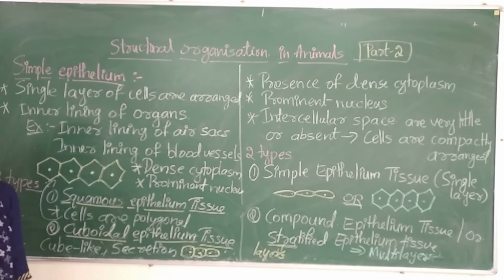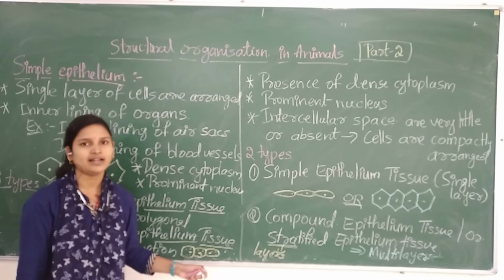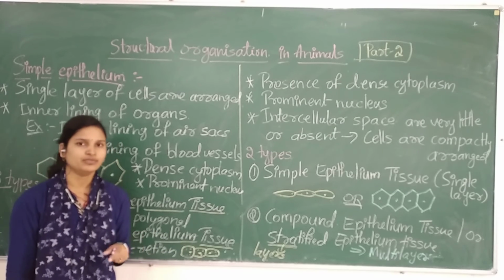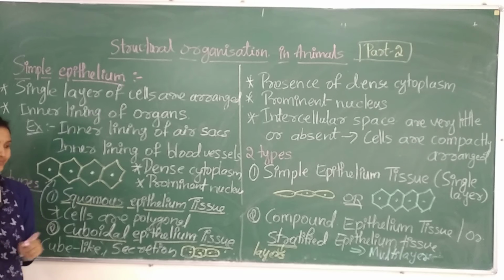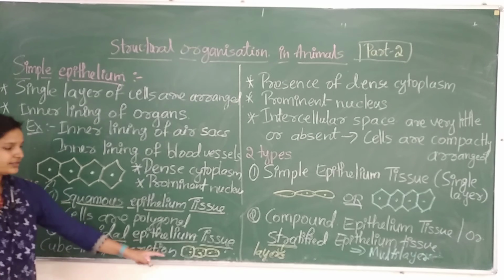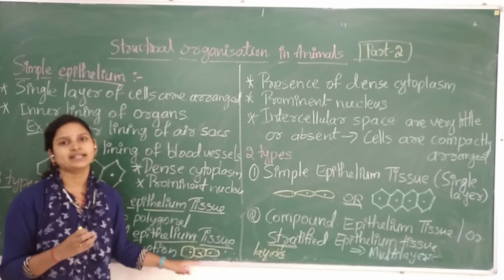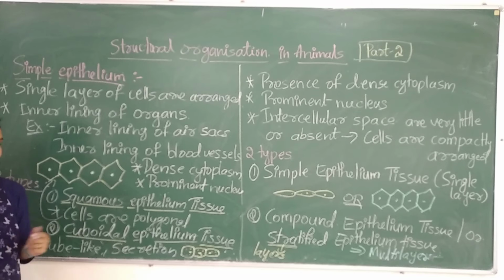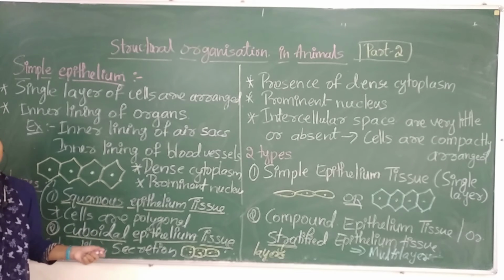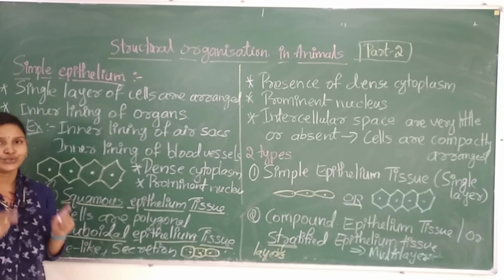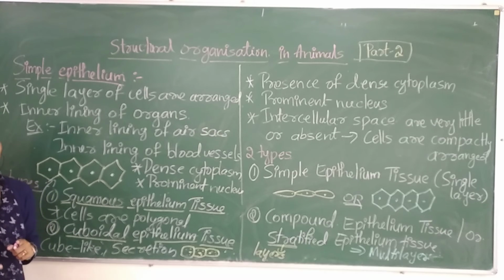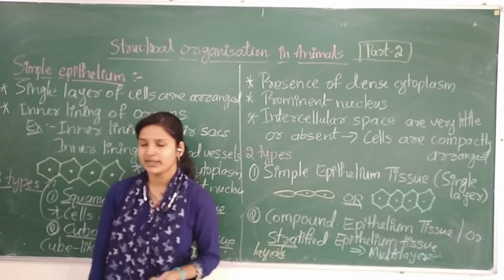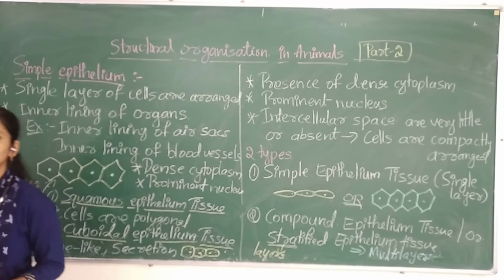A few sessions back we learnt about the cell, and we know what the nucleus is and what the cytoplasm is. So try to understand, the nucleus is located exactly at the center, and these have dense cytoplasmic content. Cuboidal epithelium cells have the shape of a cube, and they are mainly meant for secretion.